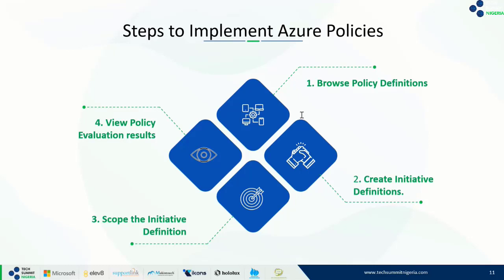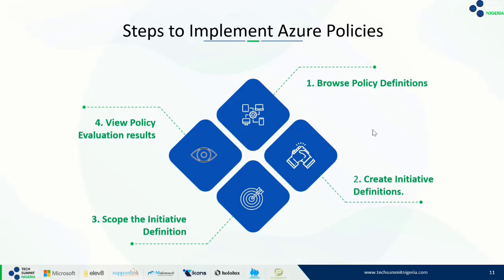Or let's say we want to allow virtual machine SKUs, to specify a set of virtual machine SKUs that your organization can deploy. Yes, we have a built-in for that. And in a situation where you do not see one that conforms to what you need, of course, you can have a custom policy as well. That's the first step.